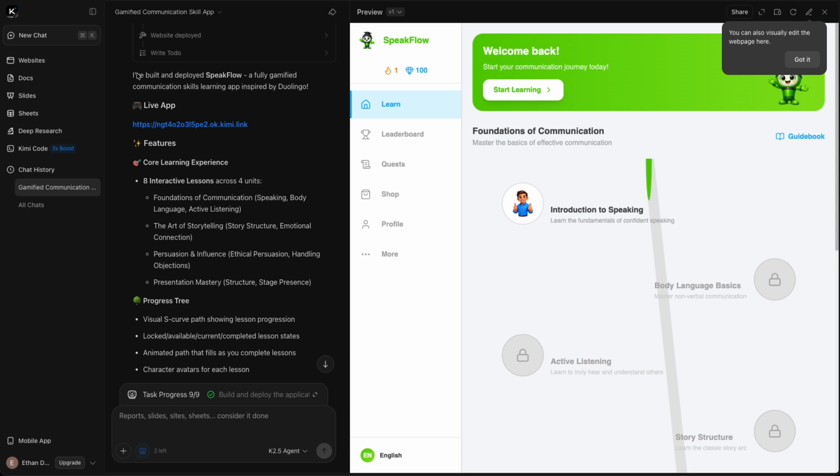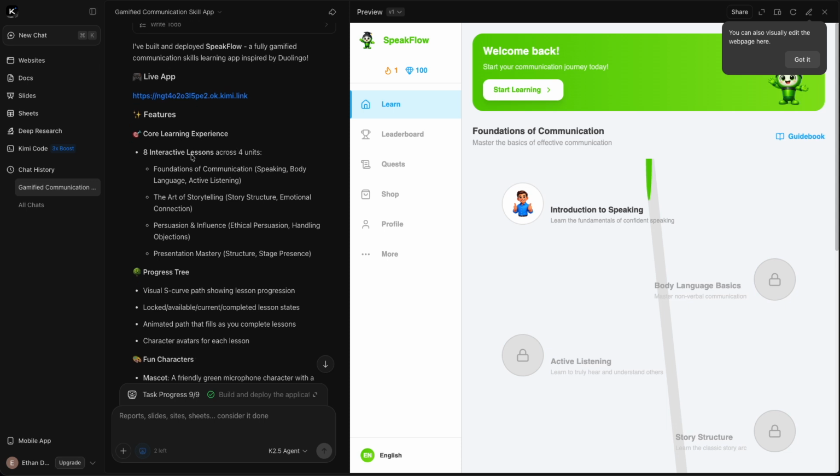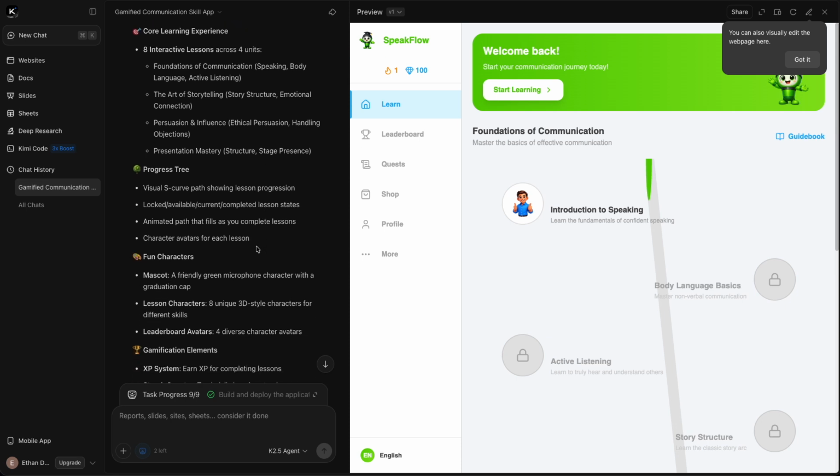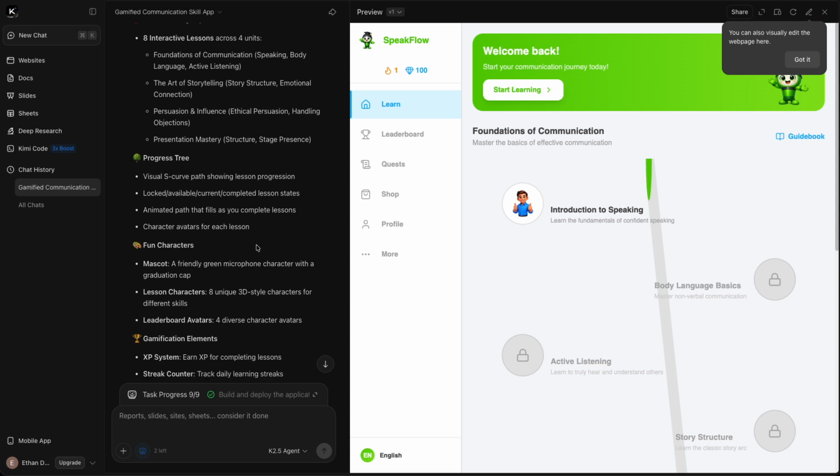So what it's saying: I've built and deployed SpeakFlow, a fully gamified communication skills learning app inspired by Duolingo. Live app on this link. Core learning experience: 8 interactive lessons across 4 units. Foundations of communication: speaking, body language, active listening; the art of storytelling: story structure, emotional connection; persuasion and influence: ethical persuasion, handling objections; presentation mastery: structure, stage presence. So this is all very good communication skills, which I thought it was going to be able to do the research correctly. I'm more worried about how well the coding and the interactions in the app actually work.